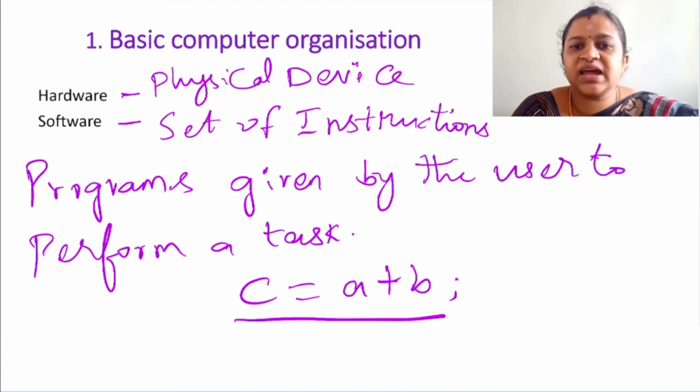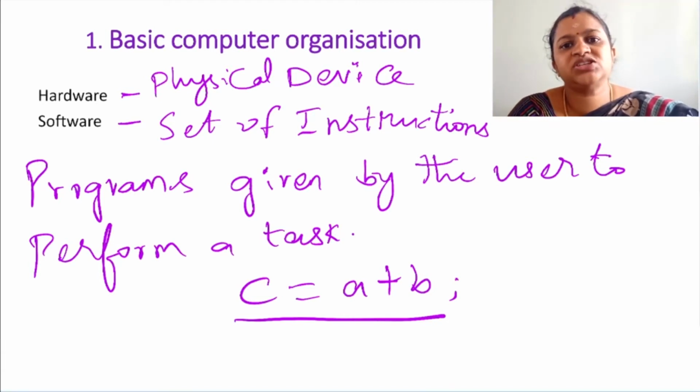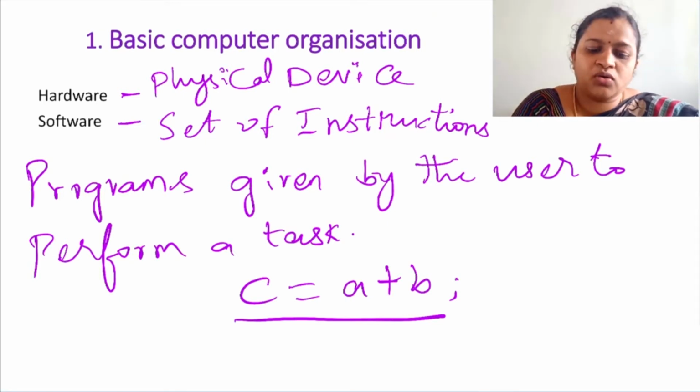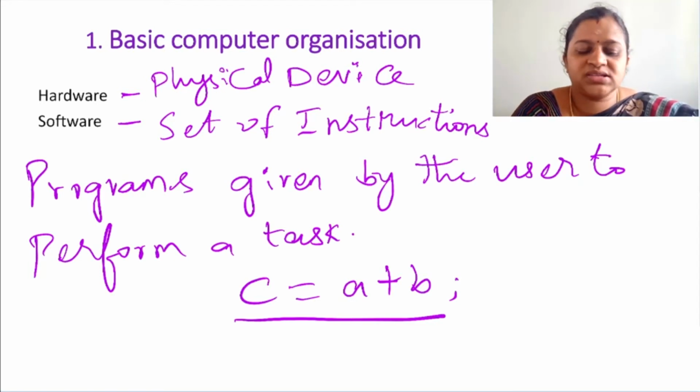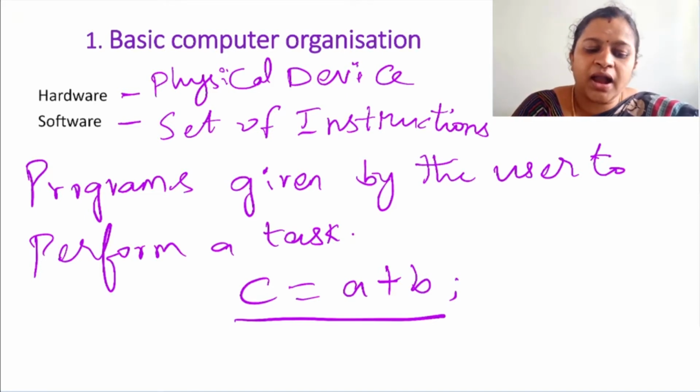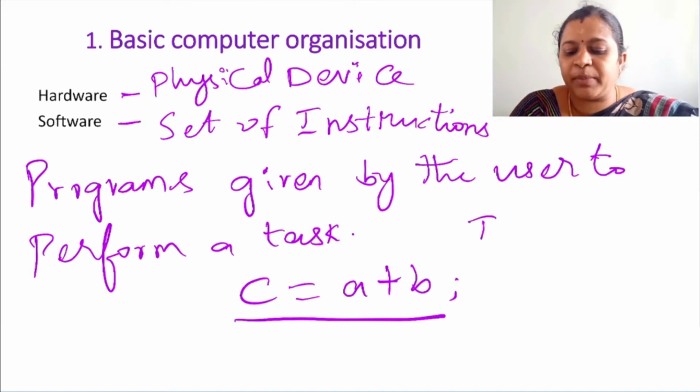So hardware means the physical device or the peripherals which you can see and touch, whereas software is a set of instructions or programs that is given to the computer by the user to perform any computational task. Now, without hardware, the software is useless. Likewise, without software, the hardware is useless. So both depend upon each other. So we can say hardware and software are interdependent.